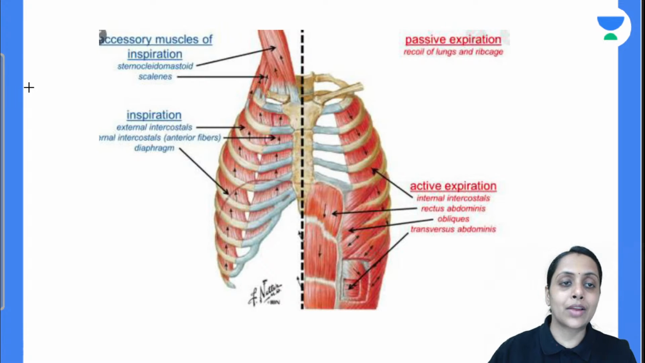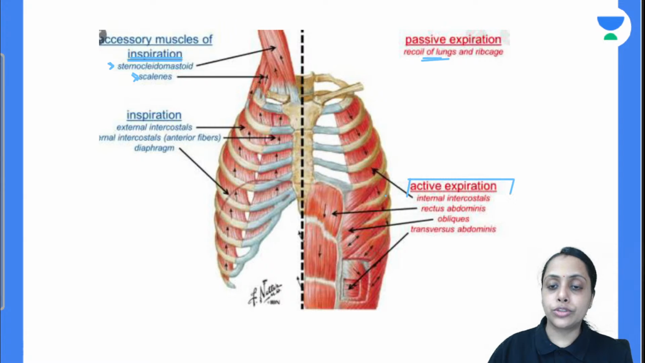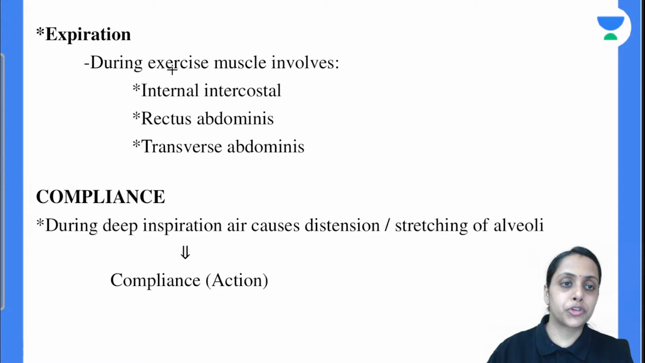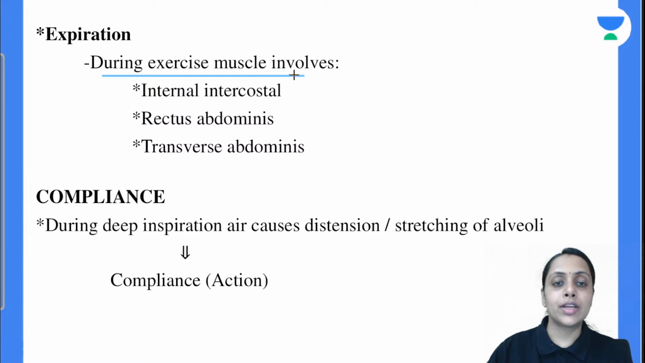So see, this is the diagram. Expiration goes via the recoil of the lung and the rib cage. Active expiration is due to internal intercostal, rectus abdominis, obliquus, and transverse abdominis muscles. These are required for active expiration. Is this clear? Moving further, same thing is written out here. Expiration normally is passive. During exercise it involves internal intercostal, rectus abdominis, transverse abdominis.